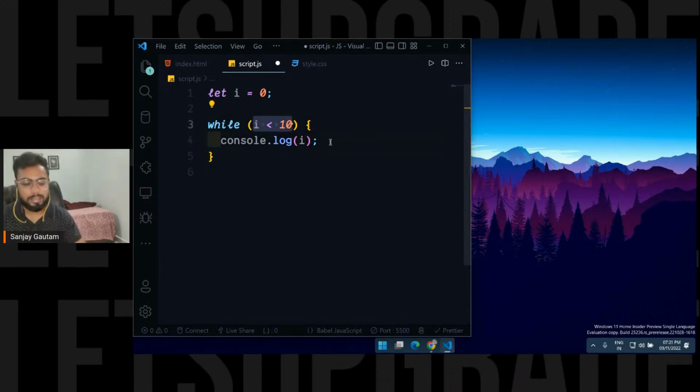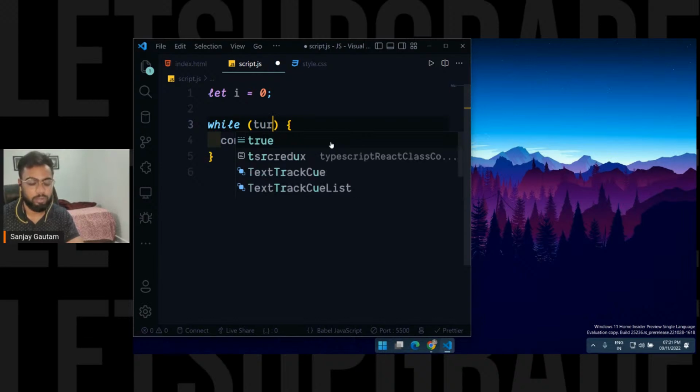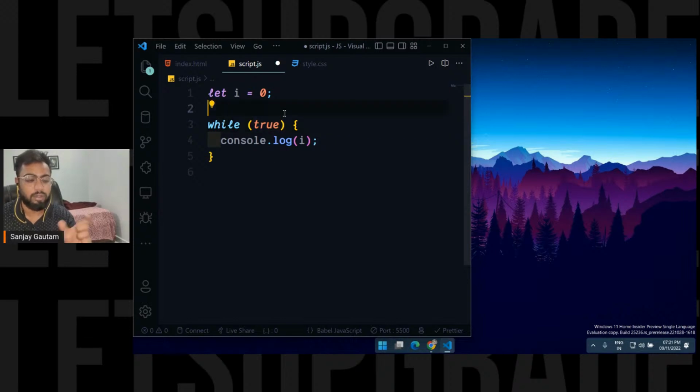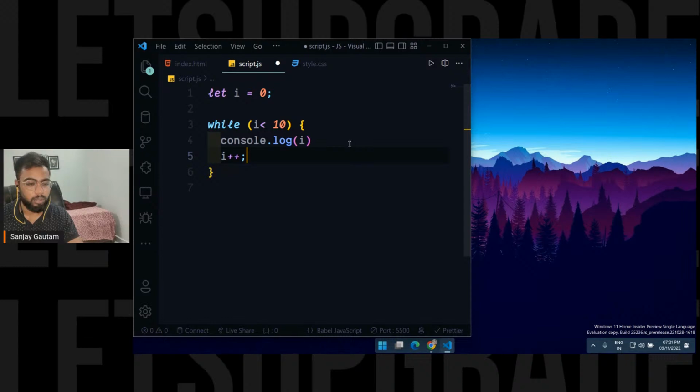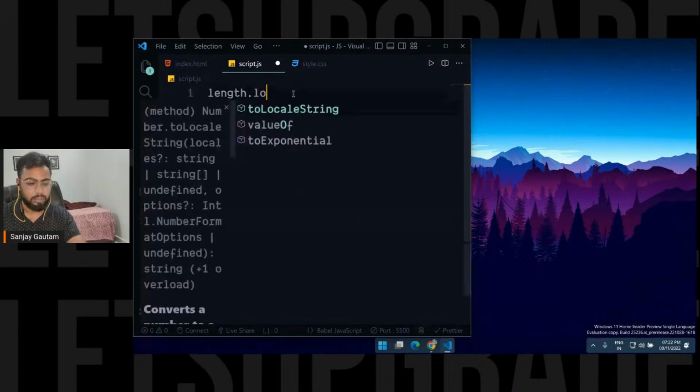Vishwas is asking why I am putting true and false here. The thing is, it will actually check for true and false. Comparison operators like this always return true or false. Remember yesterday I told you, let me write i plus plus. Let me show it to you now, so why am I not just writing true and false directly.